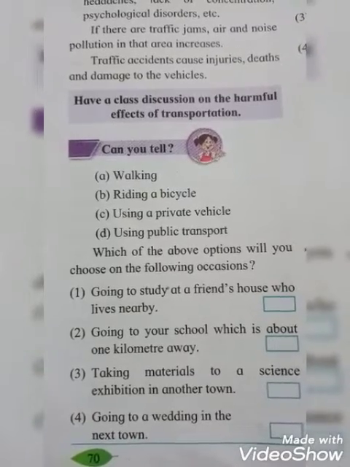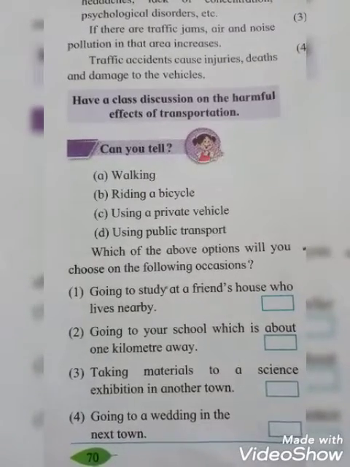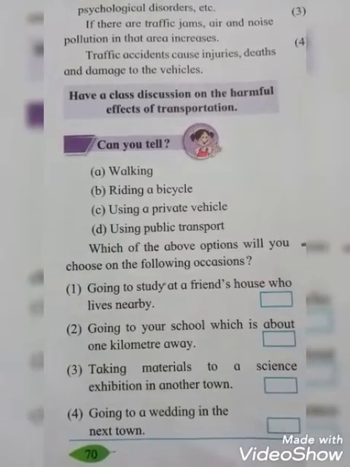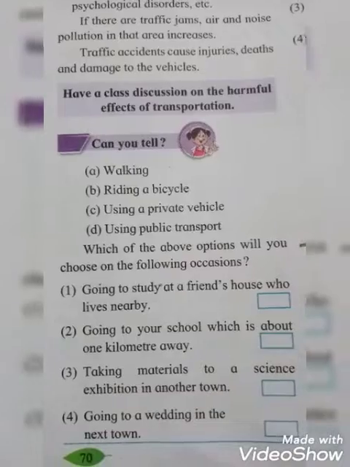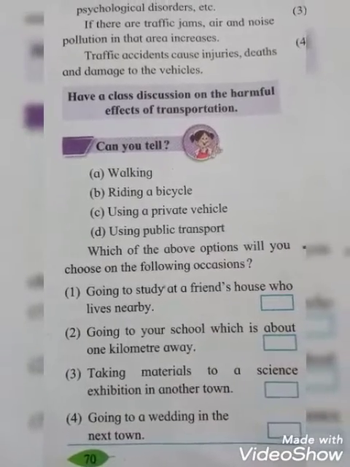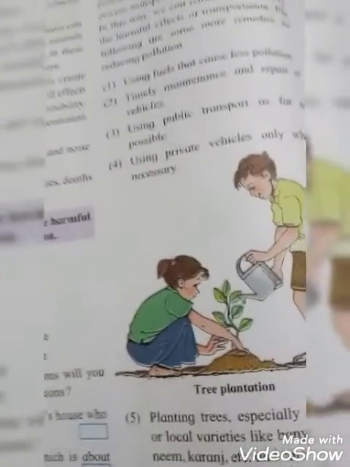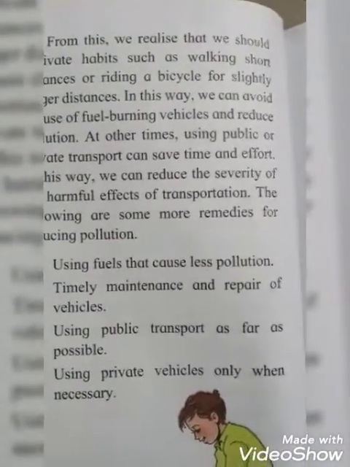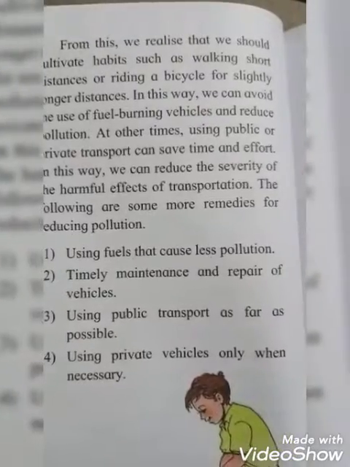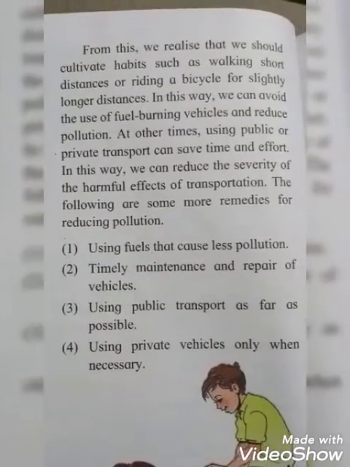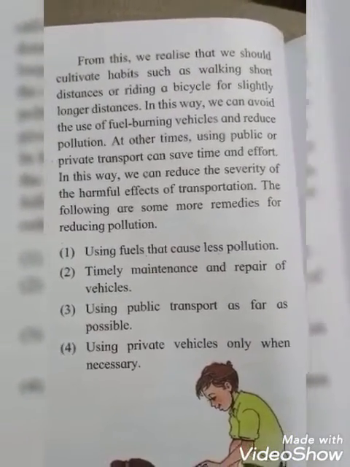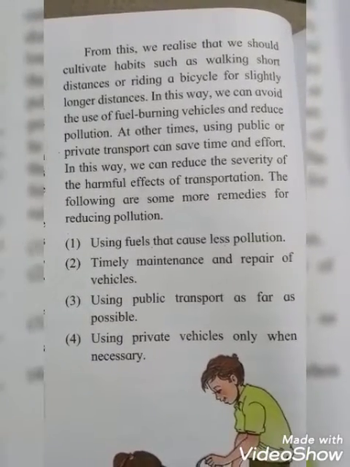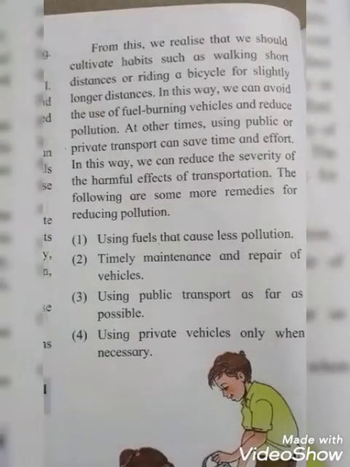So four points are given first, and according to the questions you have to select which one you can use for what purpose, okay students. Now see, students, from this we realize that we should cultivate habits such as walking short distances or riding a bicycle for slightly longer distances.